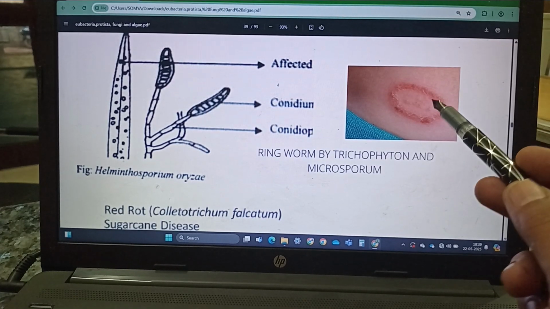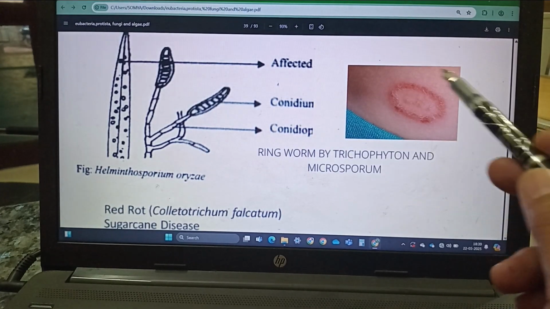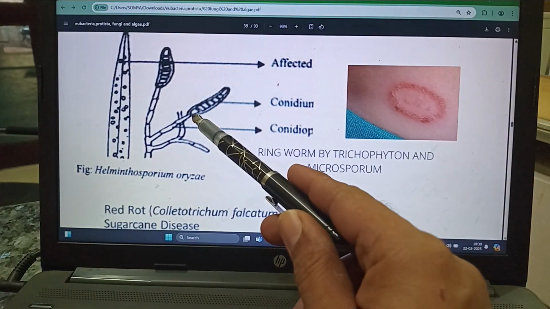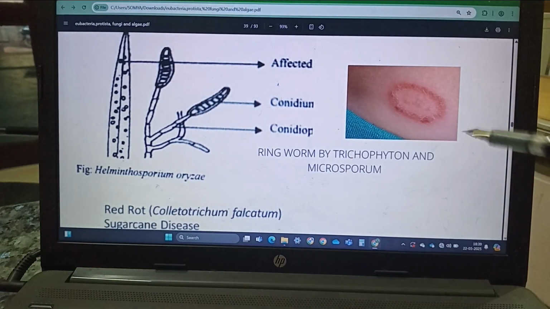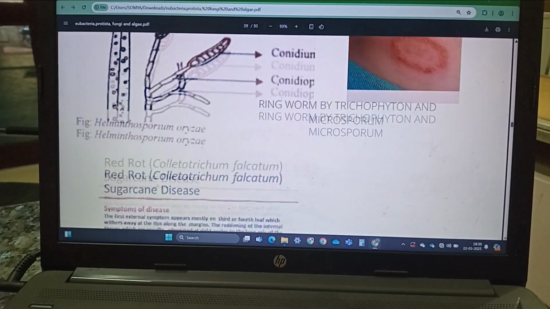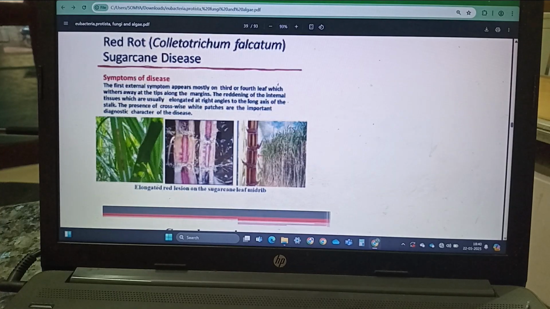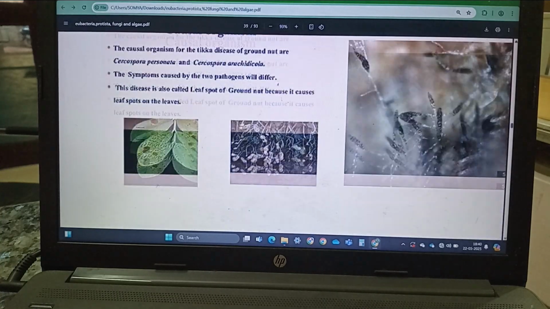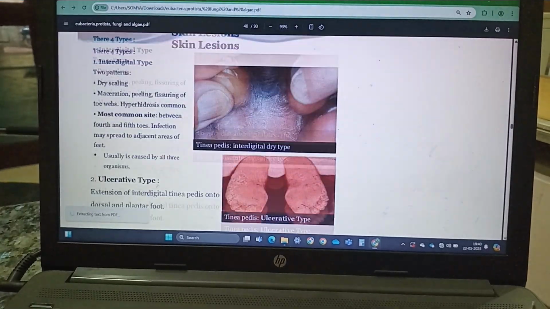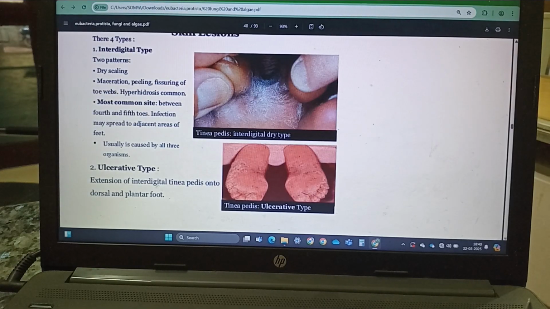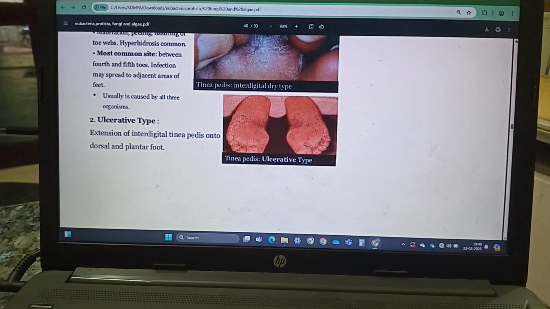This is also a deuteromycete, where the sexual reproduction is absent. Asexual reproduction is taking place with the help of conidia. The skin lesions, the athlete's foot, is caused by this deuteromycete.